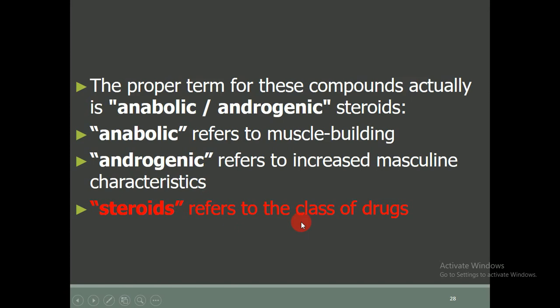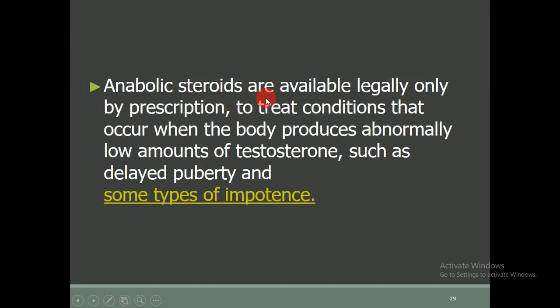Steroids refer to the class of drugs. Anabolic steroids are legally used only by prescription. It means that these drugs can be sold with the prescription of a registered medical practitioner or pharmacist to treat conditions that occur when the body produces abnormally low amounts of testosterone.